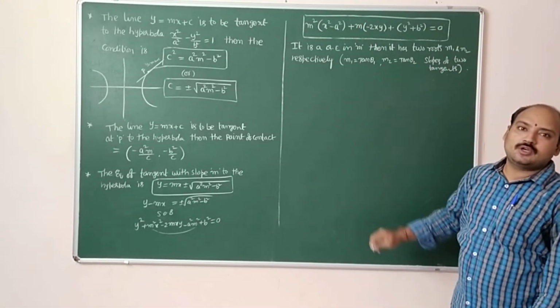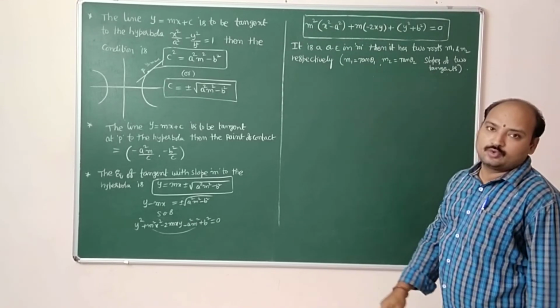Here m1 and m2 are the slopes of the two tangents.